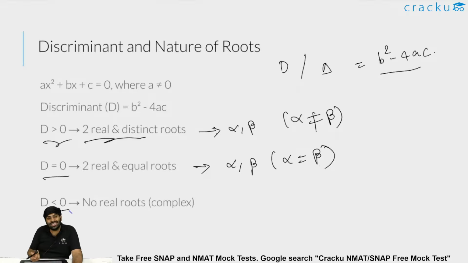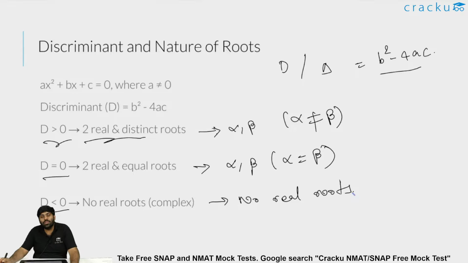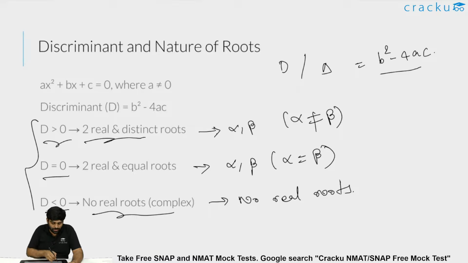Whereas if D is strictly less than 0, that is b square is less than 4ac, then there are no real roots. There will be imaginary roots, which are also known as complex roots, in which you will get the root of a negative number. Iota, i, is root over minus 1. But I don't think you should be expecting any questions on complex roots in the exam. That is not part of the syllabus. So you should not worry about it, but you should definitely know whether that particular equation has any real roots or not. If they have, are they distinct or are they equal? So three cases. Am I clear? Am I clear, guys?